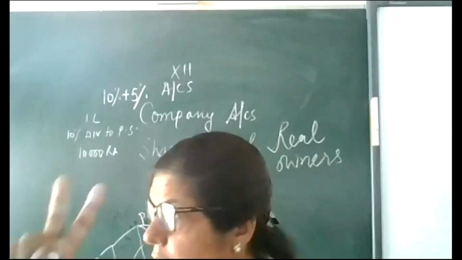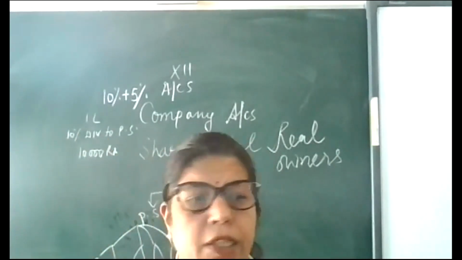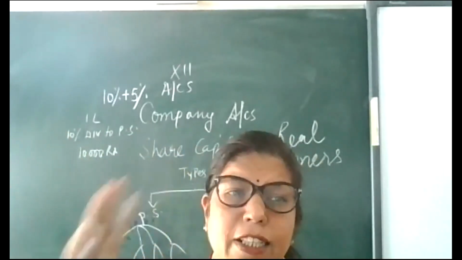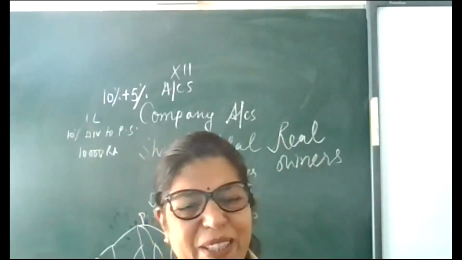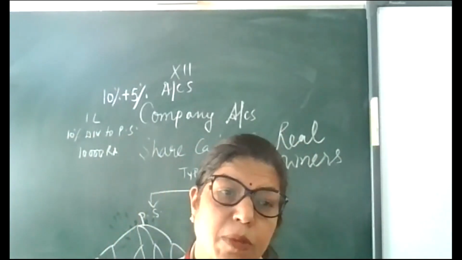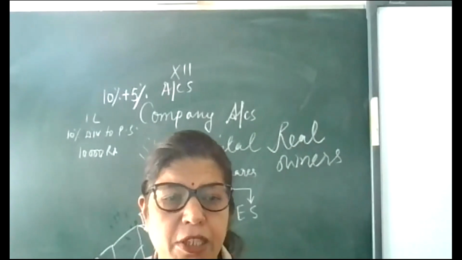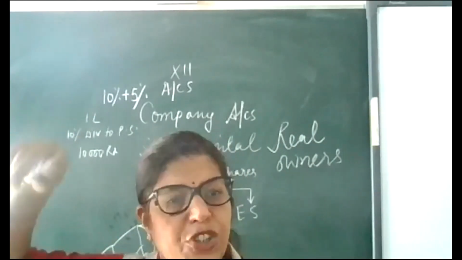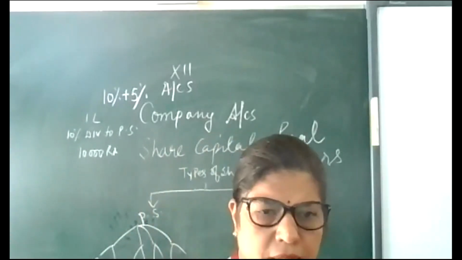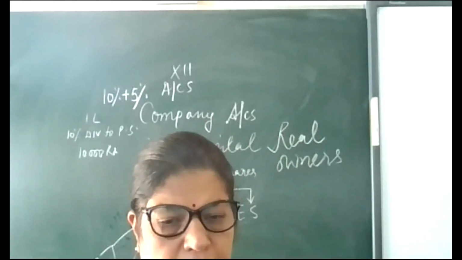Redeemable, the company will be ready to pay us. Cumulative, the company will give us the dividend next year whenever they have profits. And participating, my dear, participating because they will give us extra benefit. So these are the types of shares I explained today.